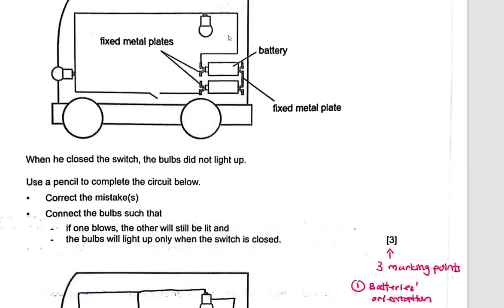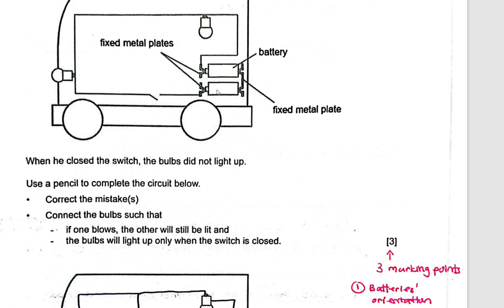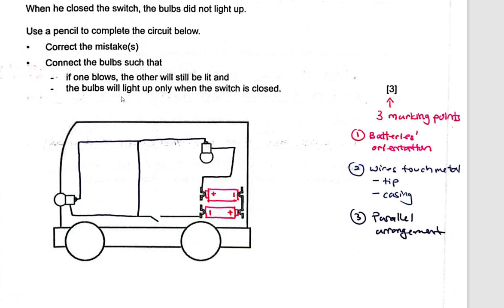These are all in series. You notice they purposely arrange this way to make you think they're in parallel, but they are not in parallel. See, wires come here, it snakes over here. It's in series. So therefore, I must rotate one of the batteries around. You can flip this around, okay? So plus, minus, minus, plus to show you the correct polarity. If I arrange the battery correctly and I fix them with no gaps, 1 mark.